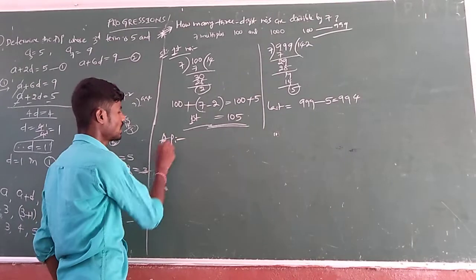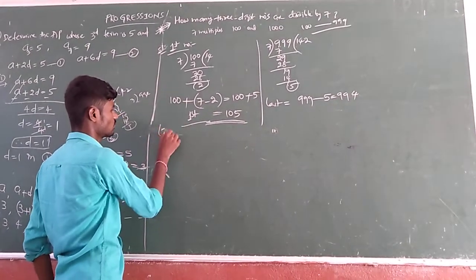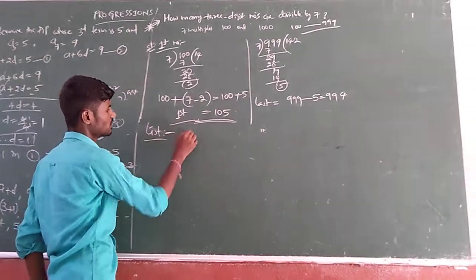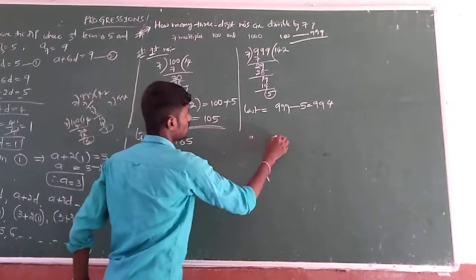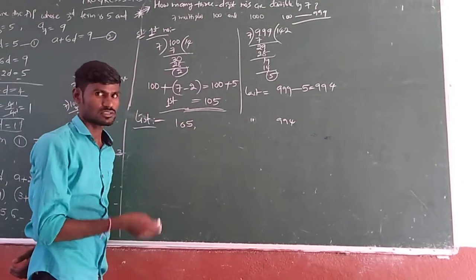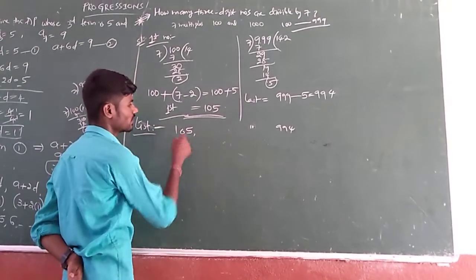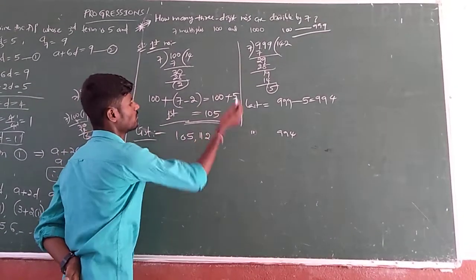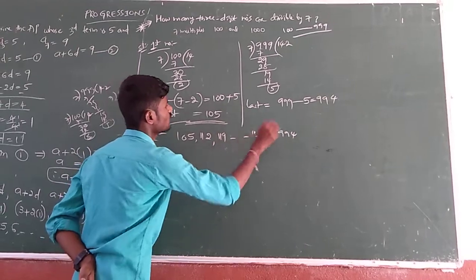What is that? Or AP or not, or simply list, suppose. First is 105. Last one is 994. Then what are the remaining? They are multiples of 7. So the difference is 7. 105 plus 7 is 112, plus 7 is 119, and so on. That's it.